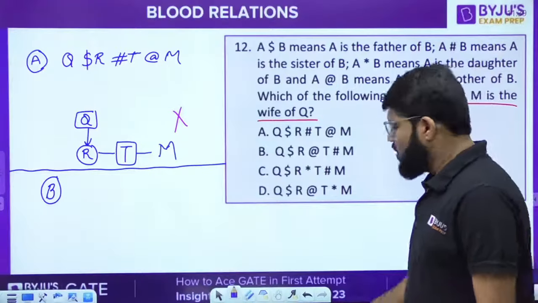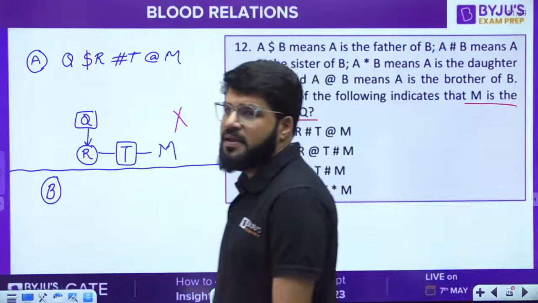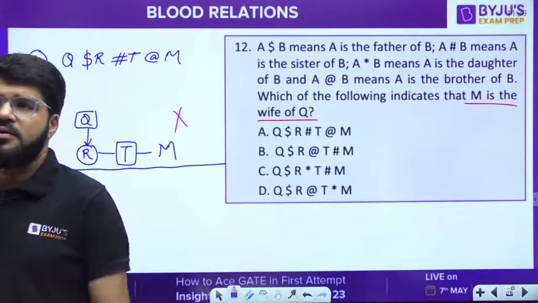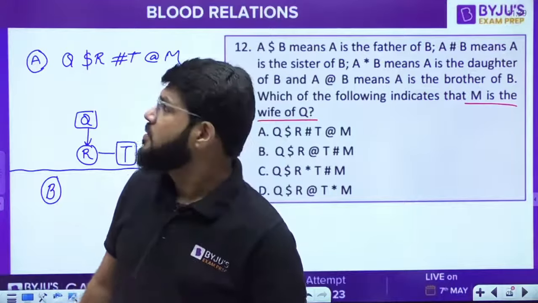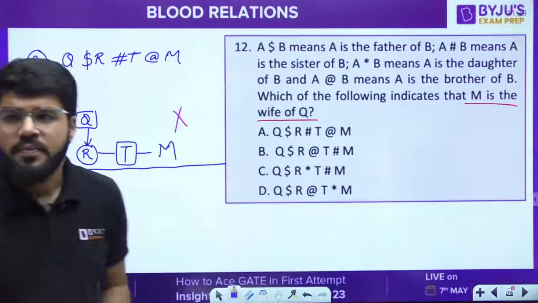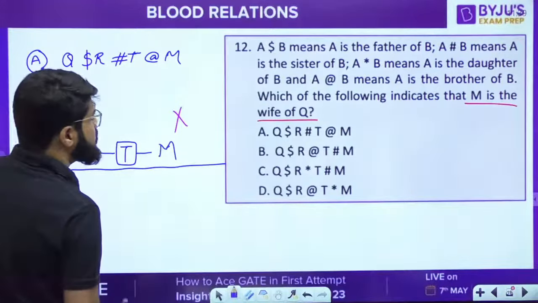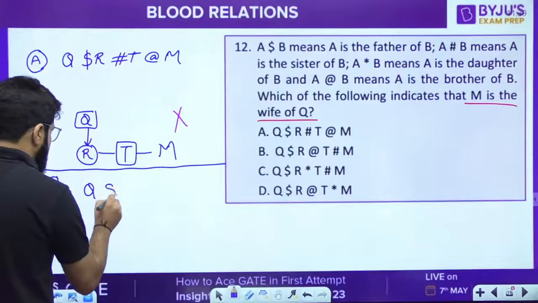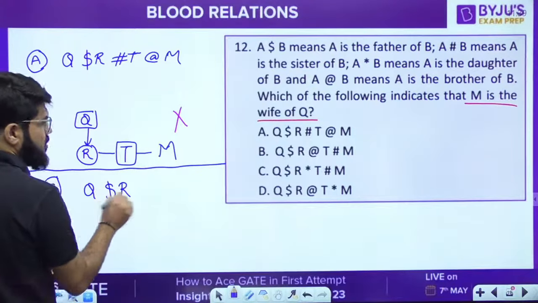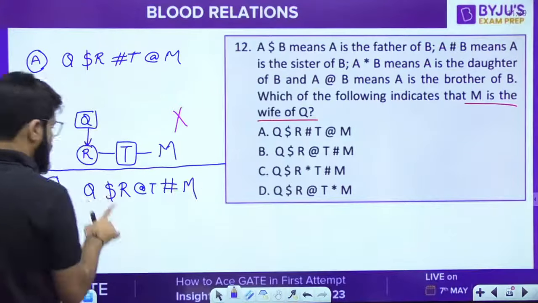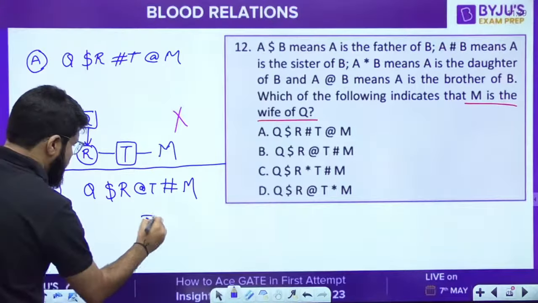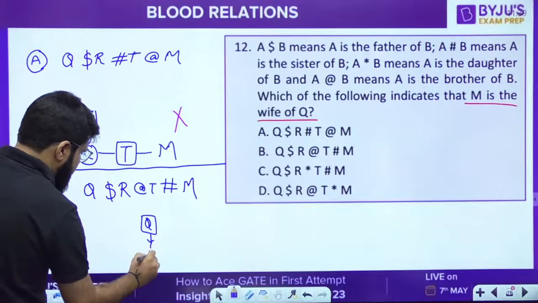Chalo, let's move ahead. Now, similarly guys, let us check option number B. Q $ R, ये तो same है. @ T # M. Okay, so Q $ R means same. Q is the father of R. तो वो तो लिख ही देते हैं. Q is the father of R.